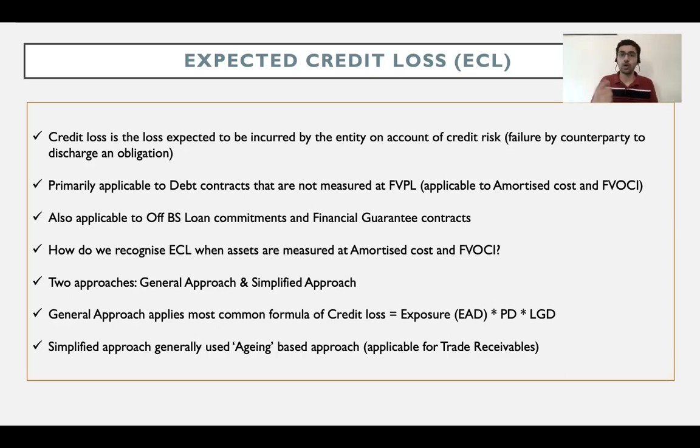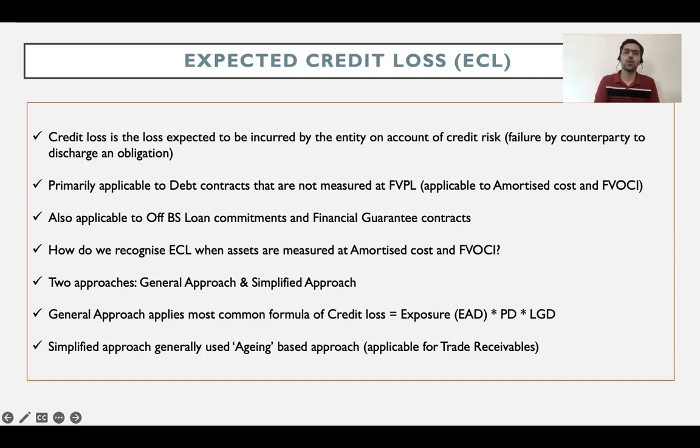So whenever I'm giving you a loan, right on day one, I will recognize an expected credit loss, also known as provision for bad and doubtful debts. But the provision for bad and doubtful debts terminology is not used anymore. It's only expected credit loss. So right on day one, whenever I as a bank am giving you a loan, I will recognize an expected credit loss. I know that if I've given you a loan, it obviously means that most likely I'm expecting to receive the money from you. However, I will still recognize a very, very small expected credit loss. We'll see how the amount is calculated as we move ahead.